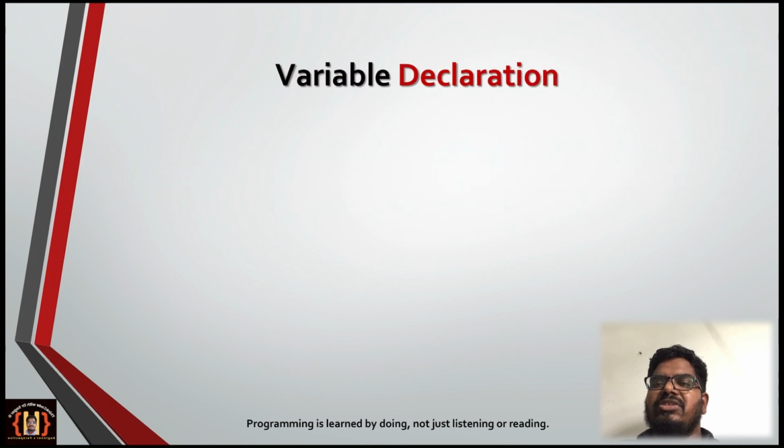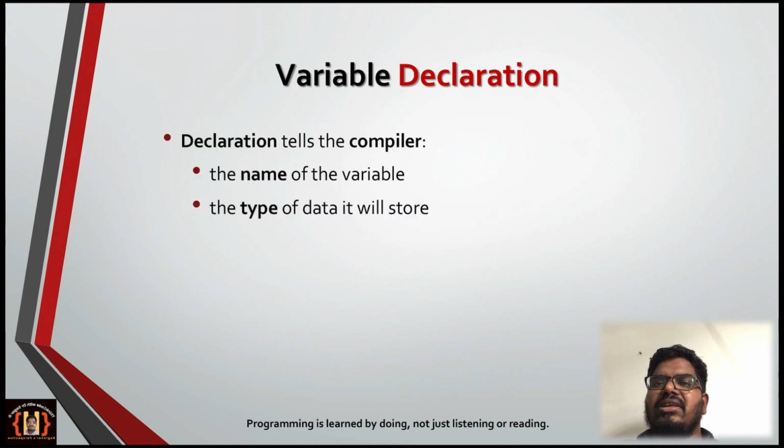Next, the first concept in variables is variable declaration. What is meant by declaration? Declaration tells the compiler two things: the type of data that is going to be stored, and the name of the variable. By declaring a variable, the compiler understands that this variable name is so and so, and it is going to store data of type int, float, or double, whatever it is, depending on the context.